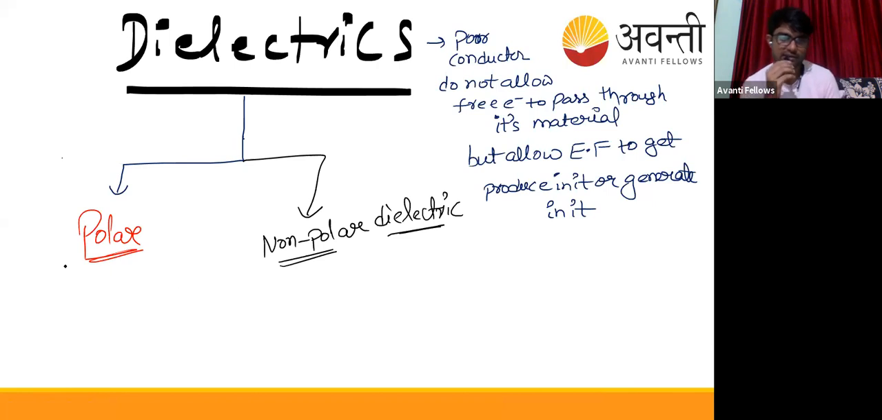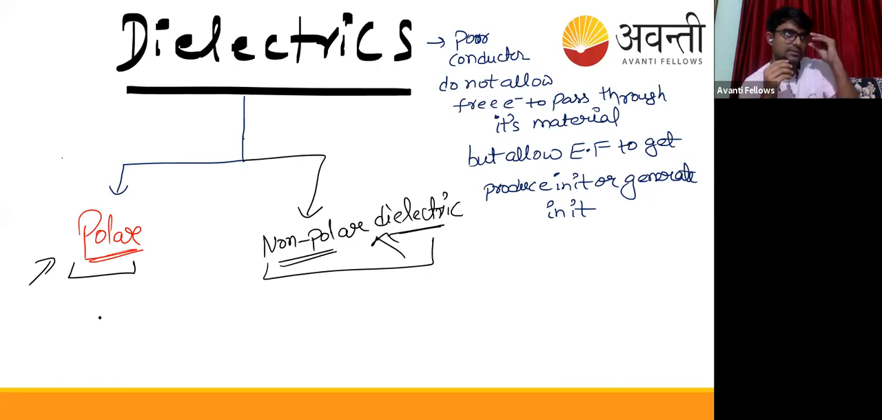Now in the class, please focus here. Two kinds of materials are there: polar and non-polar dielectrics. So what are polar ones? There are some materials which have atoms or molecules whose center of positive charges and center of negative charges do not coincide.